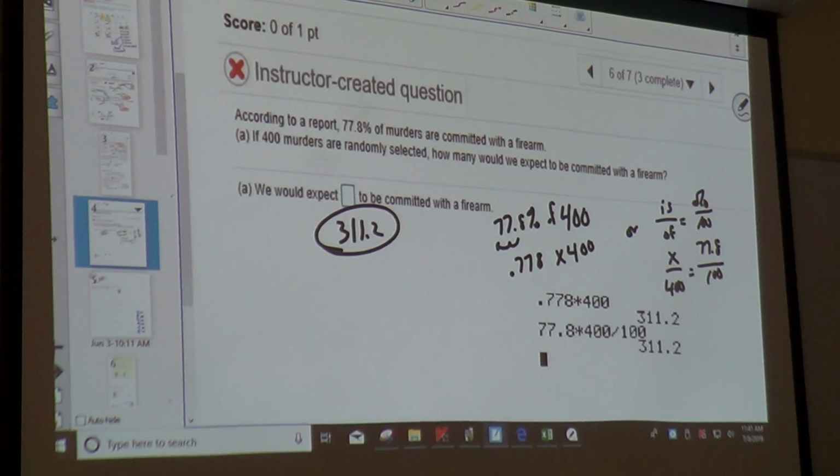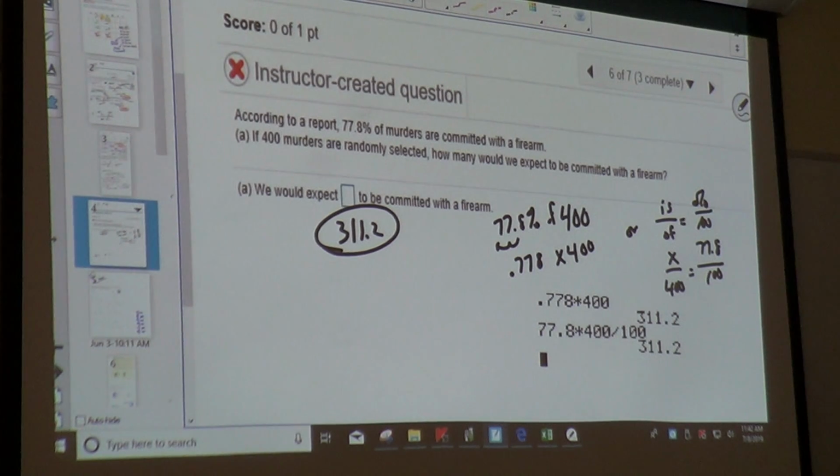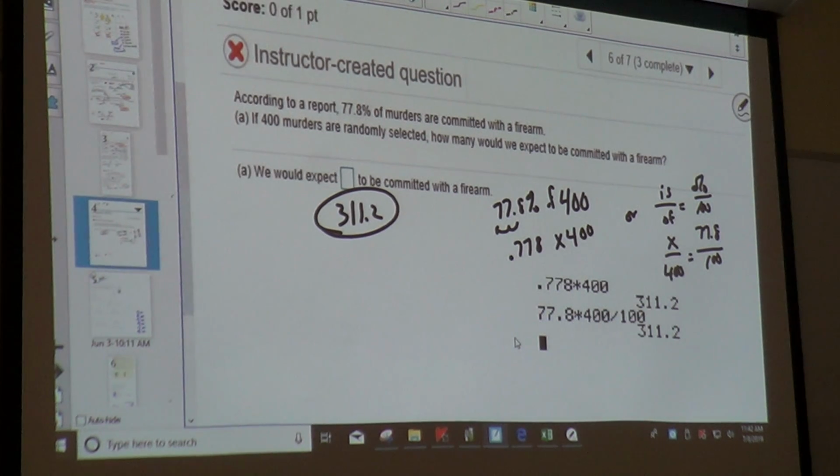Correct. When I first did this one, I think I got 214.9. So I said 215. It marked it wrong. So I said 214. It marked it wrong. And I'm like, I know what I'm doing. And it made me partly murder somebody. Because in real life, you're either murdering them or you're not murdering them. But it didn't say round, so they wanted the exact answer. Good?